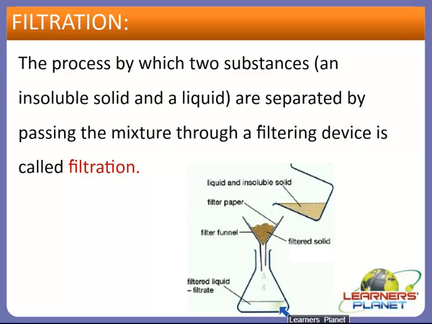This is different from sedimentation and decantation, because in both those processes we cannot obtain the purified form of liquid, and that is why this process is carried out, in which we obtain the filtrate, that means filtered water, right? Which is 80 to 90% in the purified form.